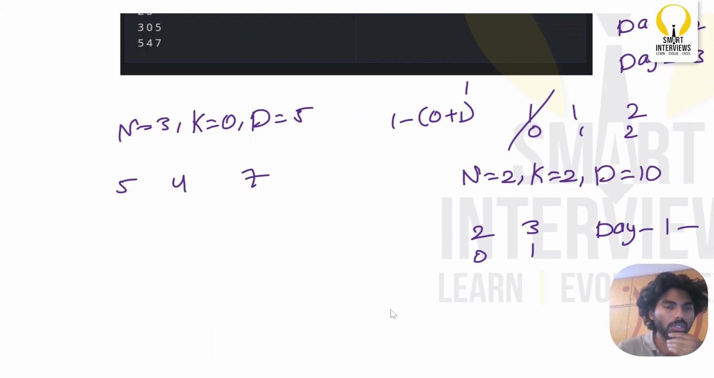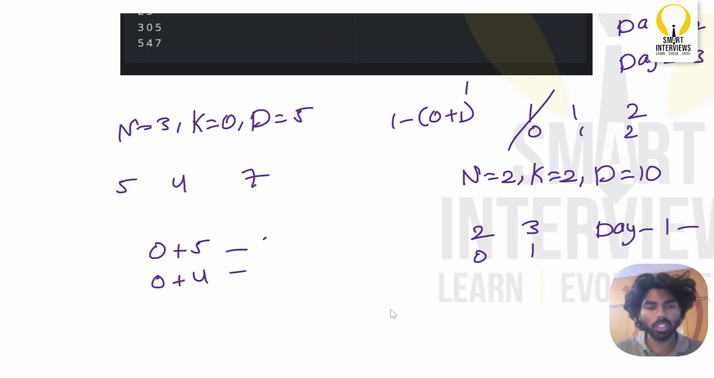Okay, so think of it like this. Let us assume I pluck this flower, how much time will it take? 0 plus 5, right? On day 0. Whereas if I pluck this flower, how much time will it take to regrow again? Day 0, it will take 0 plus 4. So this will take 5 days of time, this will take 4 days of time.